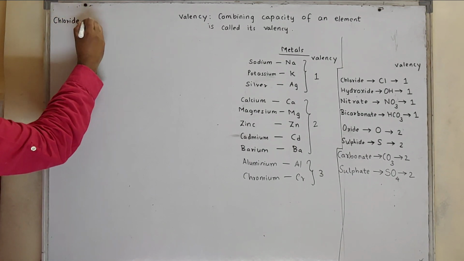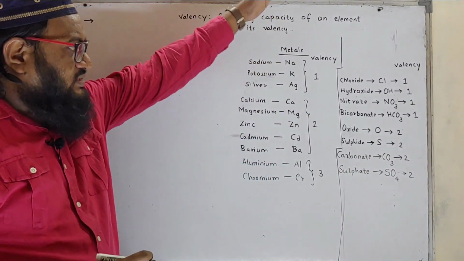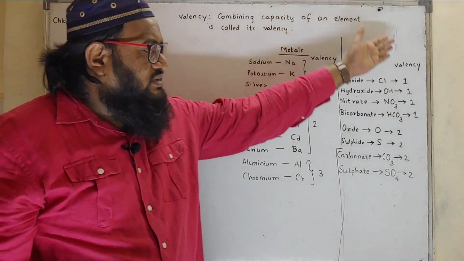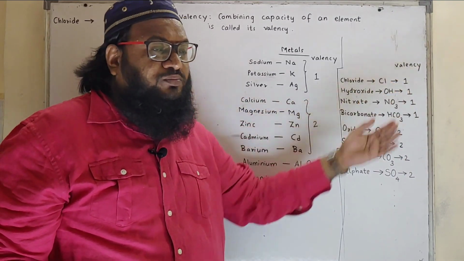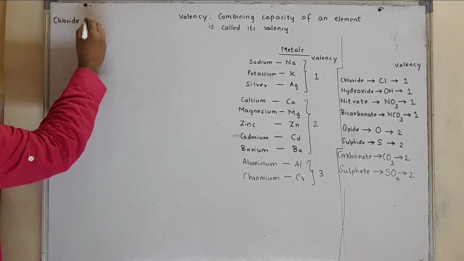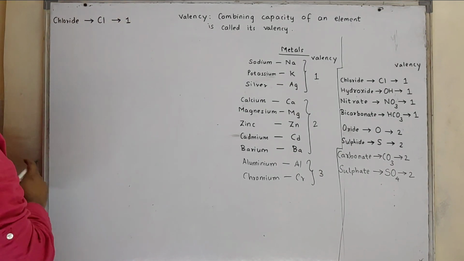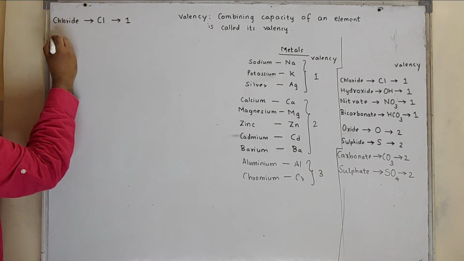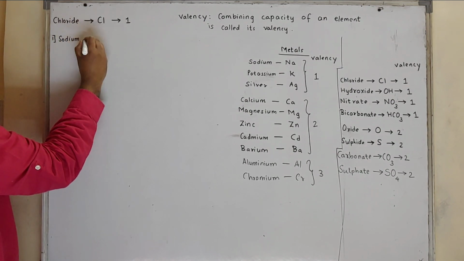Firstly, what is salt? Salt is a combination of metal and non-metal, single or group. So chloride is Cl and its valency is 1. Let us form some chlorides. Firstly, sodium chloride. What is the formula for sodium chloride?